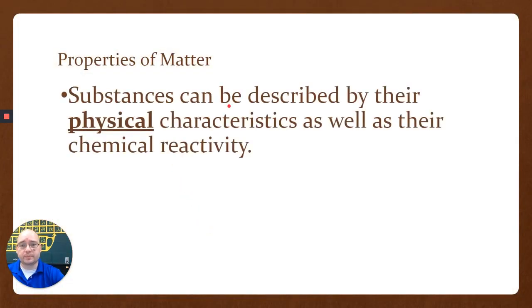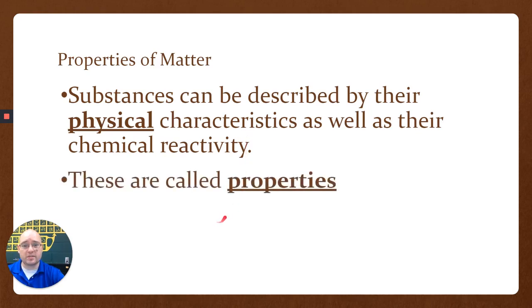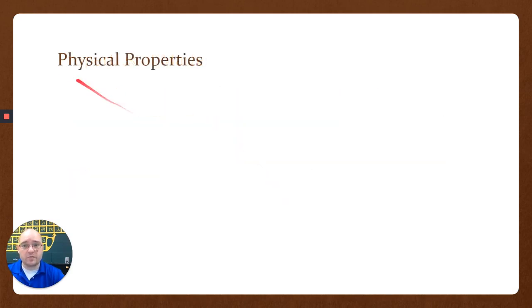Properties of matter. Substances, chemical or elements and compounds, can be described by their physical characteristics as well as their chemical reactivity, what they do. So their physical characteristics are things that we can observe with our senses. These are called properties. So you've got physical and chemical properties. Properties are what things do, or how they behave, how we observe them, how we describe them. All right, so physical properties is the first thing we're going to talk about.